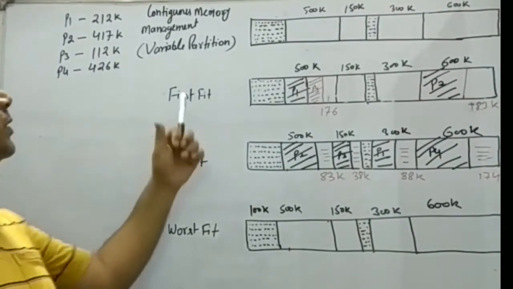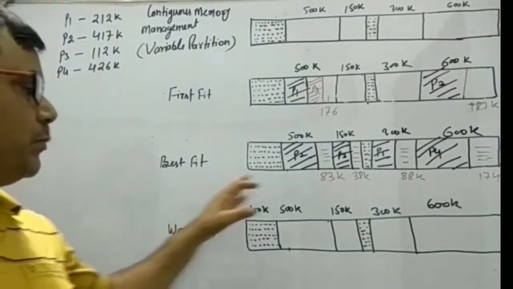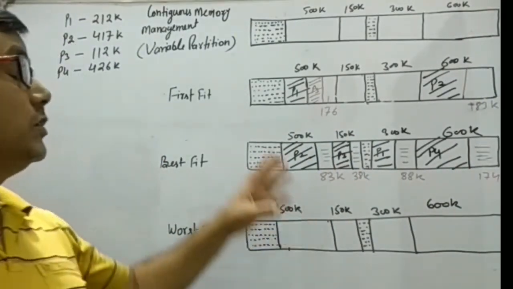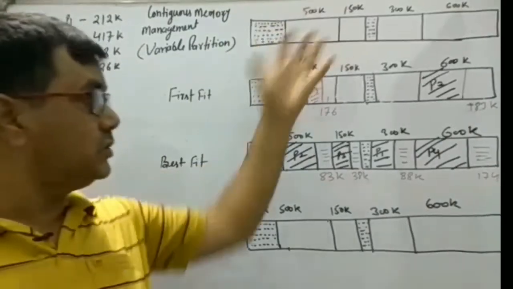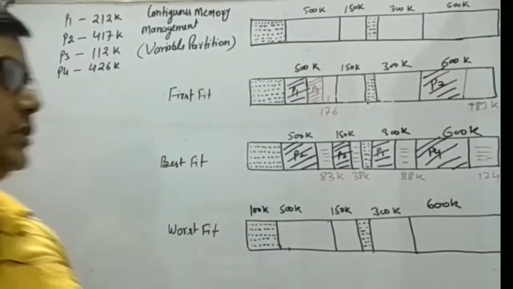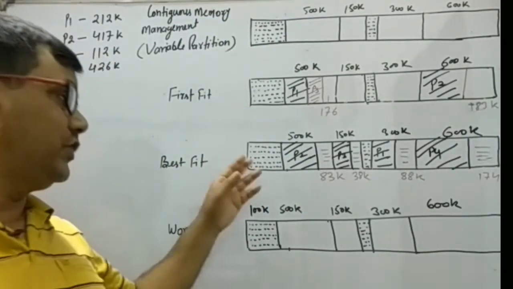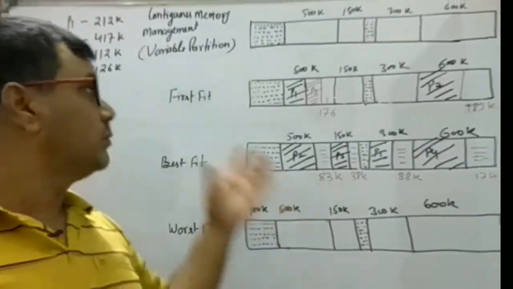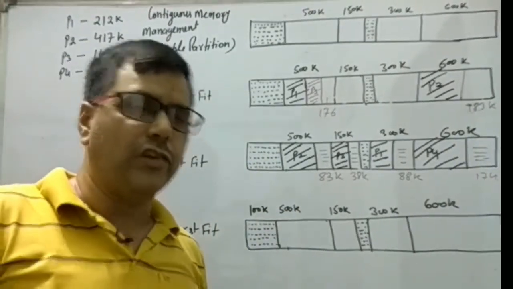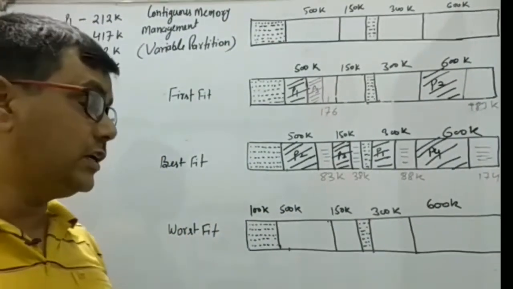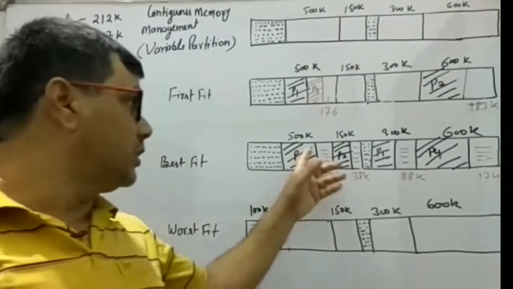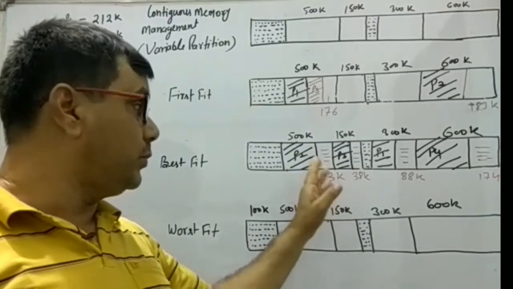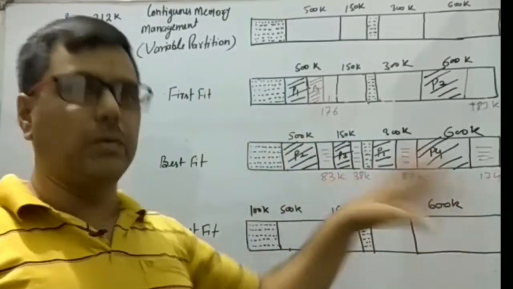Now look here, in the variable partition scheme, best fit works best, but not in all cases. That depends upon the snapshot of the memory positions and the requesting processes also. In the variable partition scheme, there cannot be any internal fragmentation, because any partition can be allocated exactly to a suitable process.